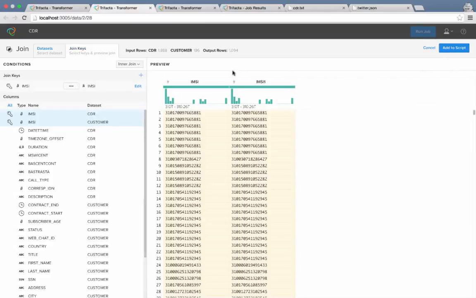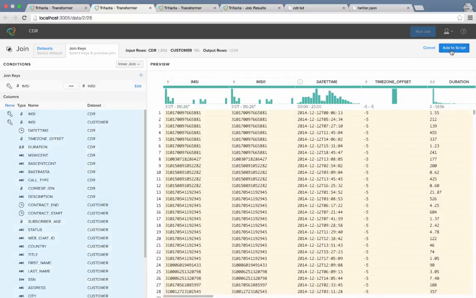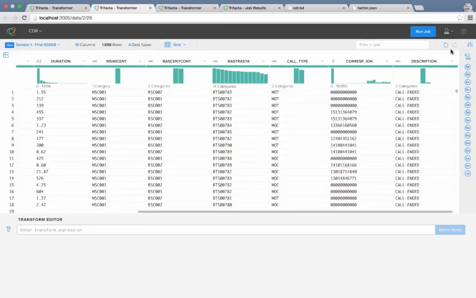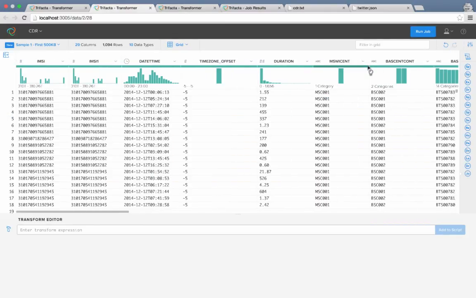Trifacta automatically infers the best columns that can match between the datasets based on the content and format. It suggests IMSI as the best match column. Let me add in all the columns, and then I'll click Add to Script so the join is actually executed and appends these columns to the CDR dataset. I'll also need to drop the IMSI column that is duplicated.